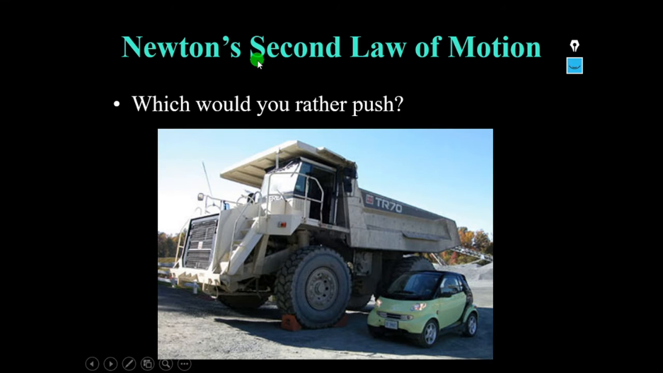So I am just putting a question to think about Newton's second law of motion. Based on Newton's second law of motion, which would you rather push? This heavy, huge, robust vehicle or a small car. In both of these, which is very easy to push? So think a while and answer my question.